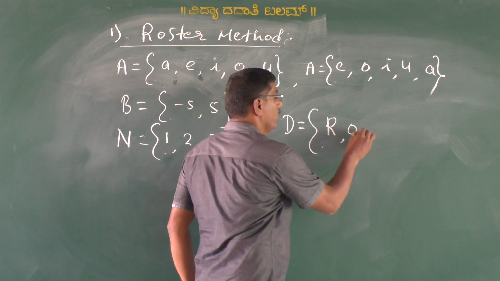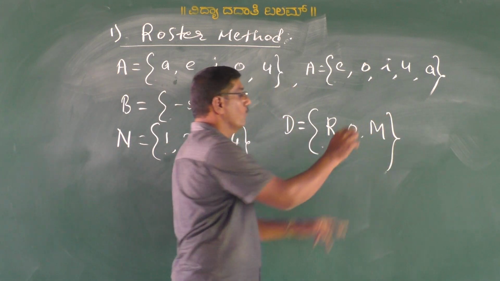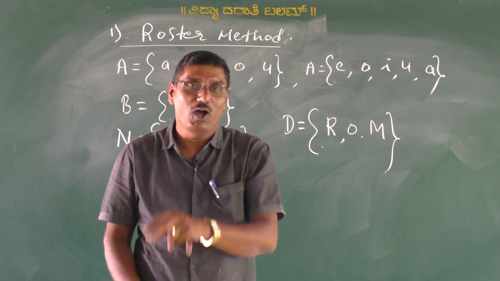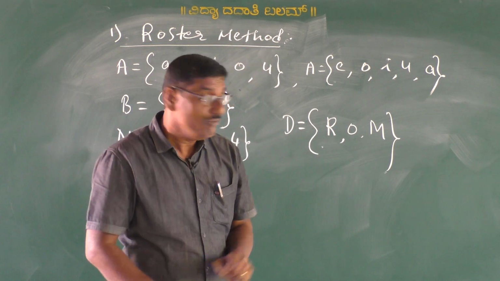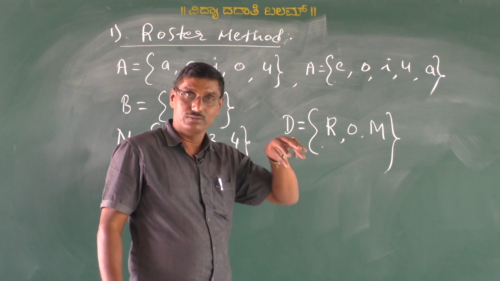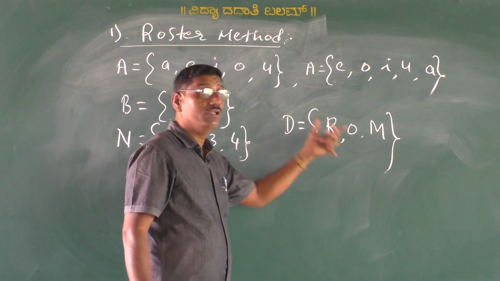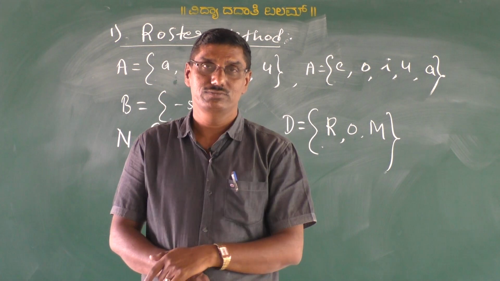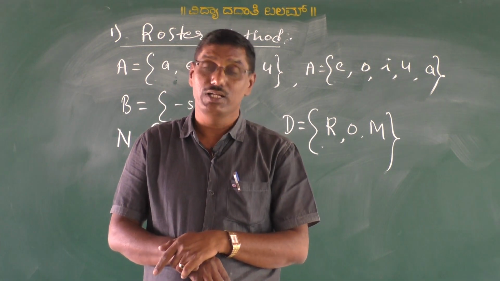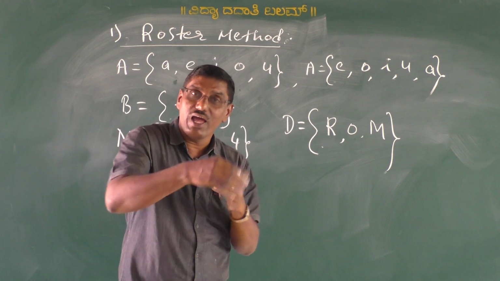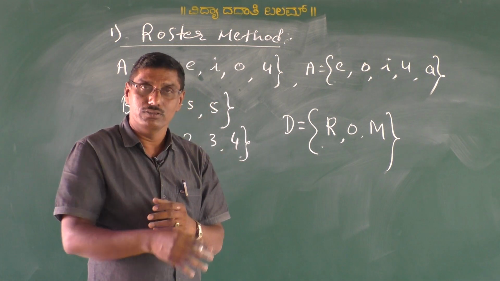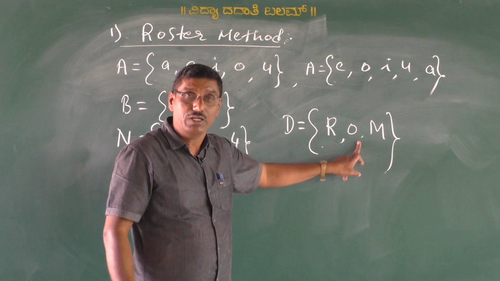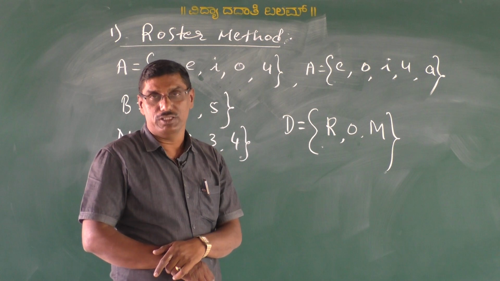Here we have to write O only once. Since O is repeated two times in the word, but when we list it in roster form, we have to write it only once, not twice. That is the second point, my dear students.